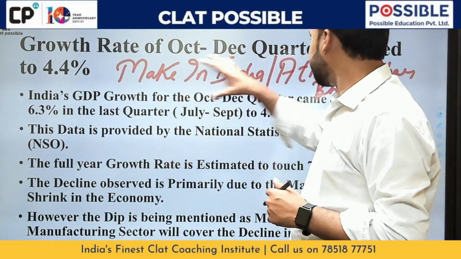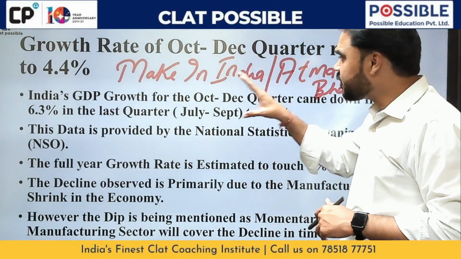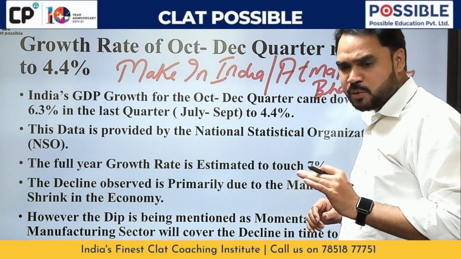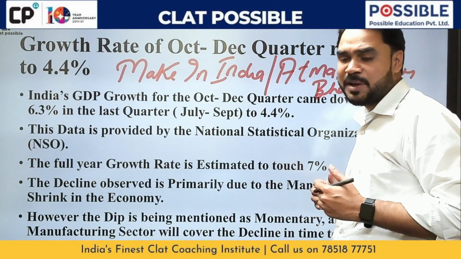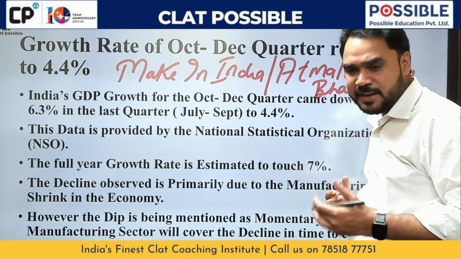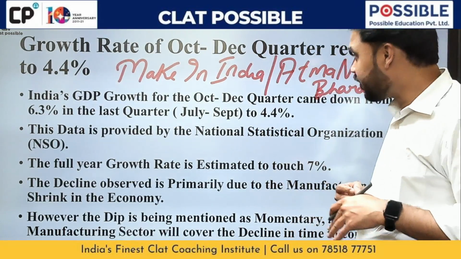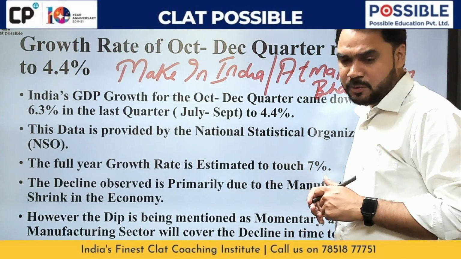So these ideas, these schemes, what did they primarily focus upon? They primarily focused upon a simple objective. What was that? The objective was very clear: to make India a manufacturing hub. So when we get news that the decline we observed was primarily due to the manufacturing shrink in the economy, this is something to be worried about, right?